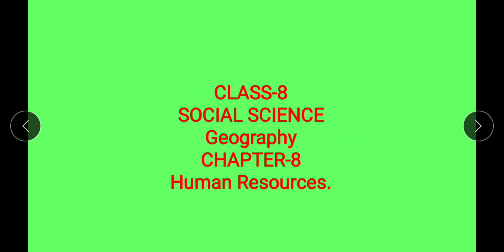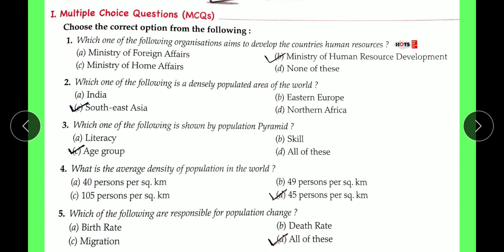Class 8 Social Science Geography chapter number 8, Human Resources. Without wasting any time, let's go through the exercise. The first exercise is multiple choice questions (MCQs), in which you have to choose the correct option from the following. First one is, which one of the following organizations aims to develop the country's human resources?